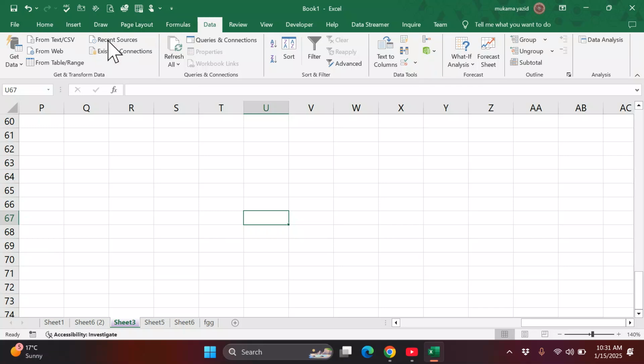So that is what I can talk about tabs and the ribbon, plus commands, groups and the launcher button. We have what we call here the Quick Access Toolbar.